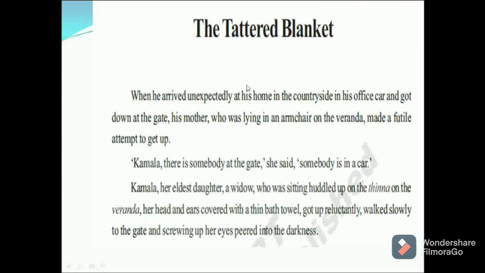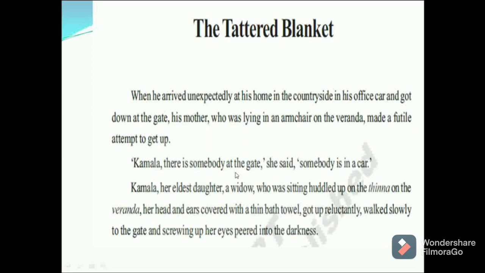See the chapter. Listen carefully. When he arrived unexpectedly at his home in the countryside in his office car and got down at the gate, his mother, who was lying in an armchair on the veranda, made a futile attempt to get up.